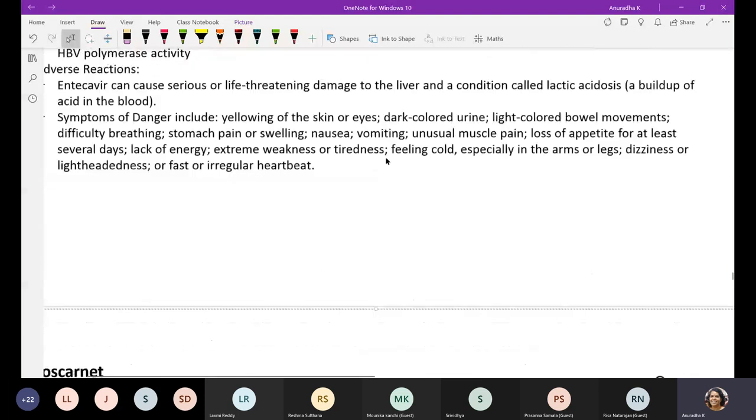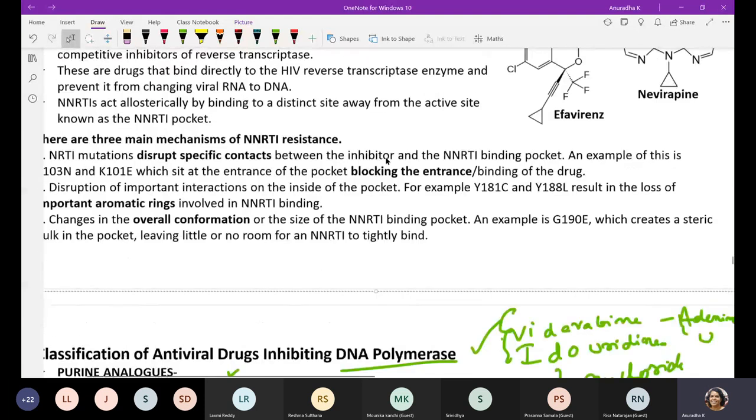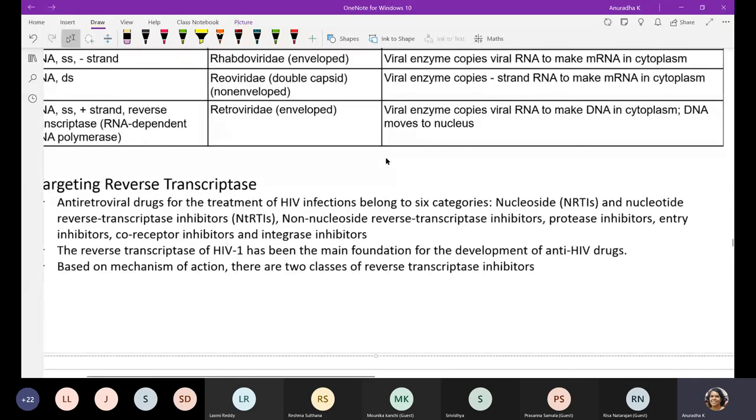Anyhow, make a note of it. These are chemical analogs which can target reverse transcriptase, a specialized group. Do you know that reverse transcriptase does RNA to DNA synthesis? These specialized polymerase inhibitors interfere with the retroviral reverse transcriptase enzyme.